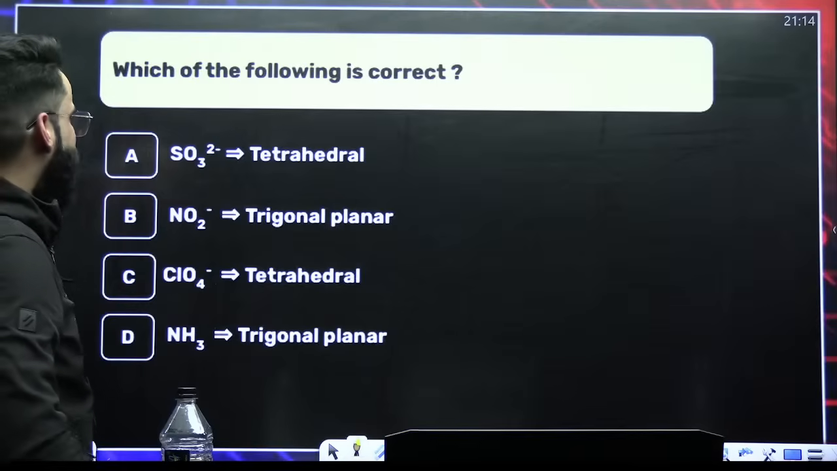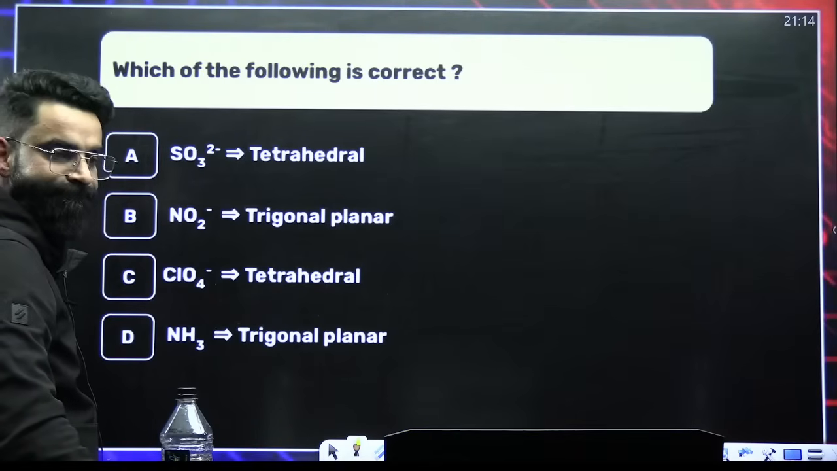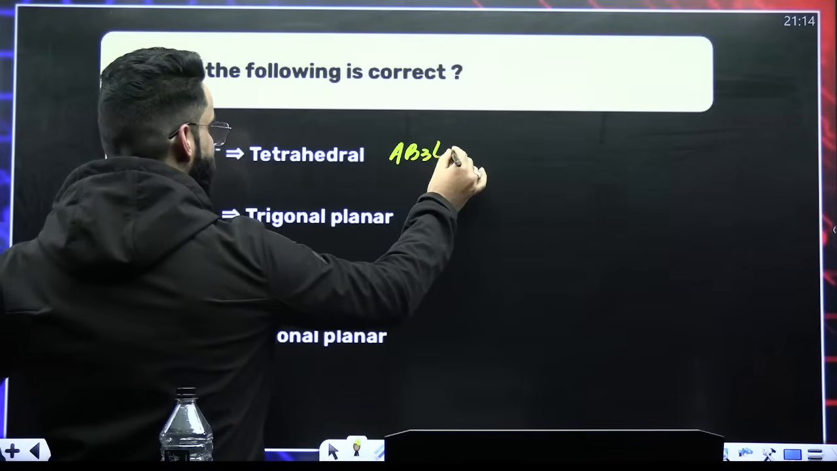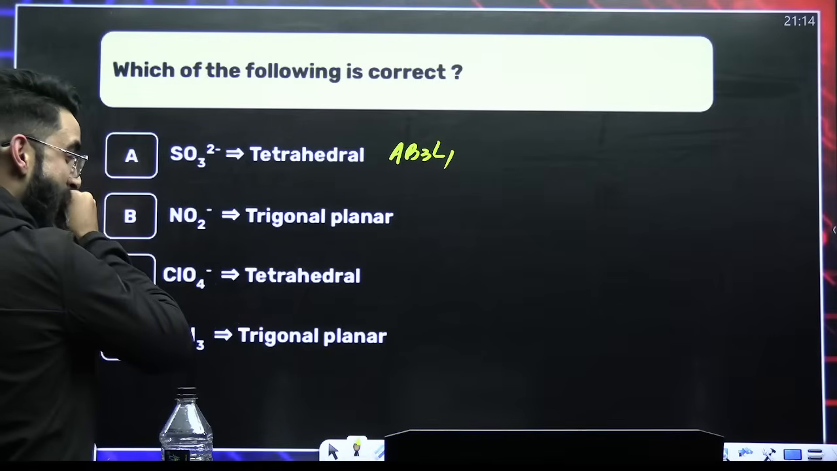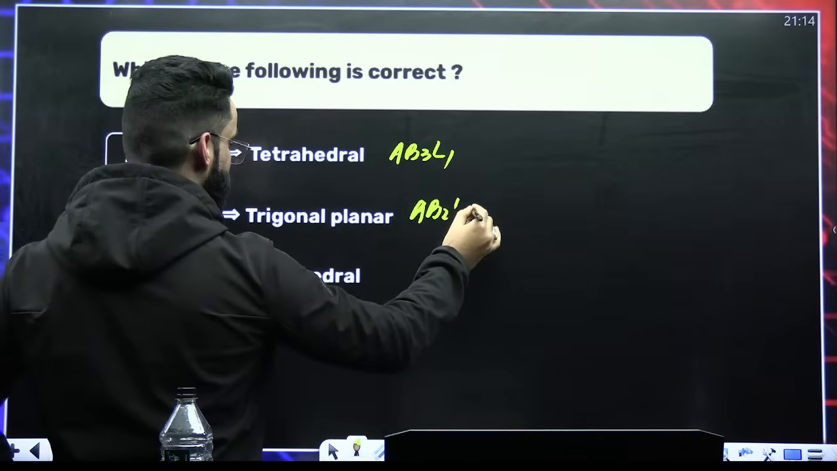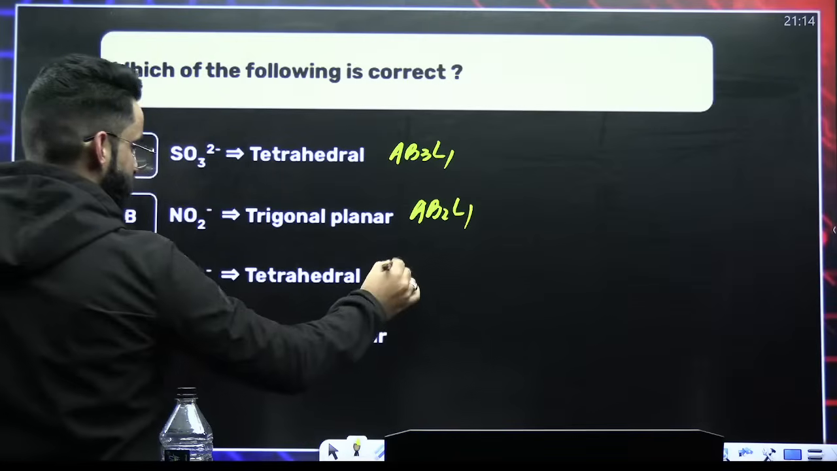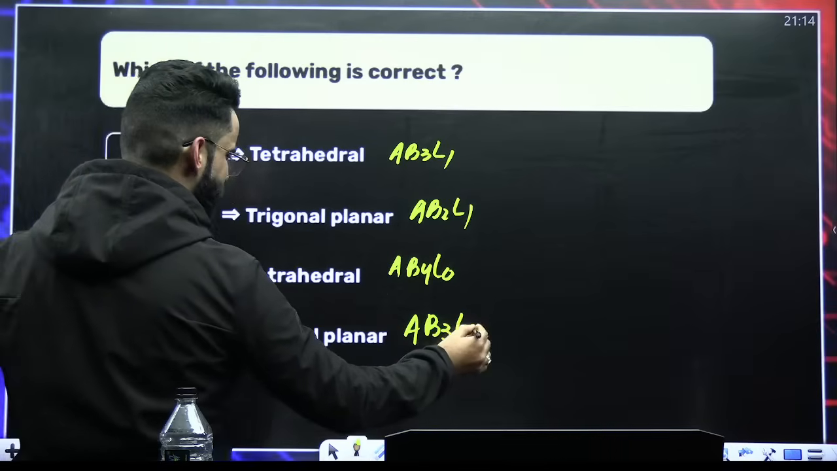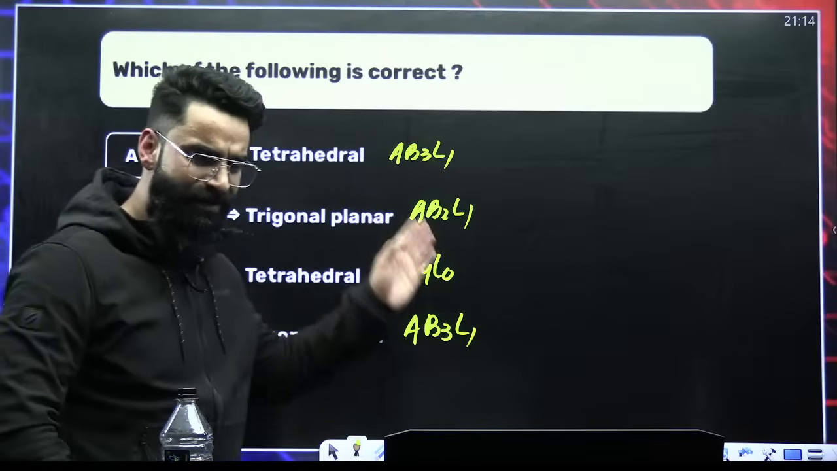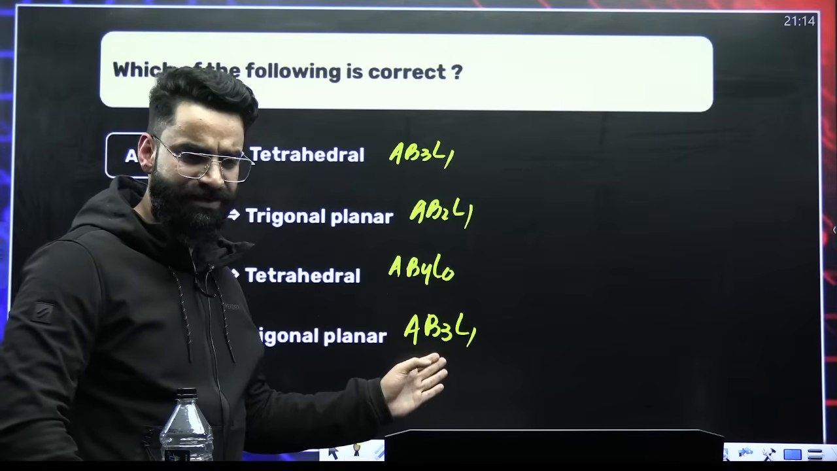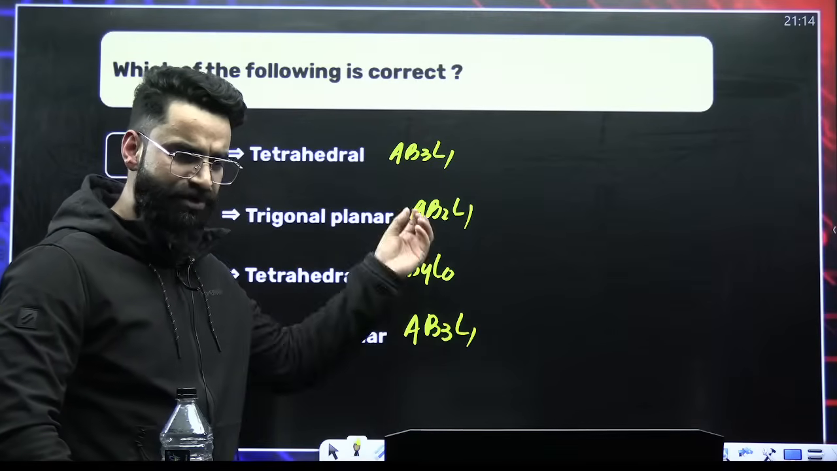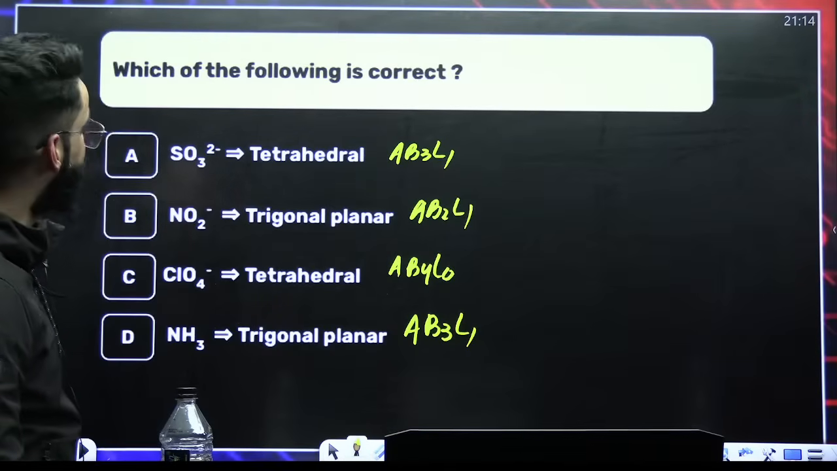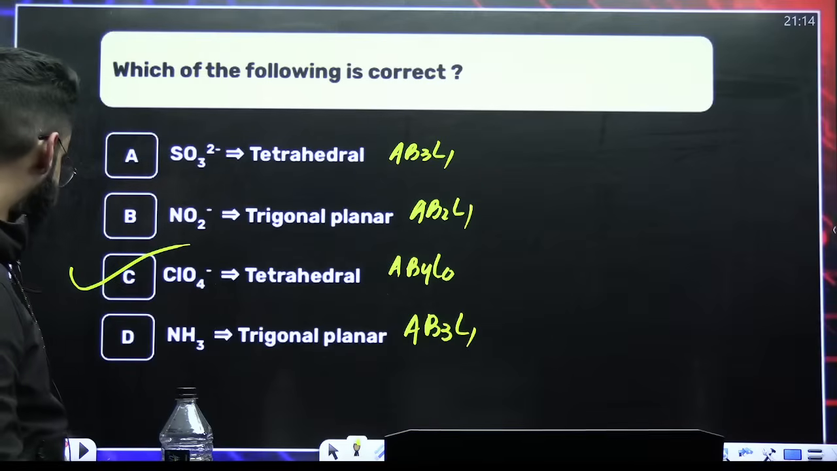Which of the following is correct? SO3 dinegative. Is it tetrahedral? Nope. The type of this molecule is going to be AB3L1. NO2 negative is going to be AB2L1. ClO4 negative is going to be AB4L0. NH3 will be AB3L1. I hope first of all you know how to check the type. Right? I've taught you in detail in yesterday's session how to check the type. And if you just know how to check the type of the molecule, you can check everything. So which of the following is correct? AB4L0 is tetrahedral.